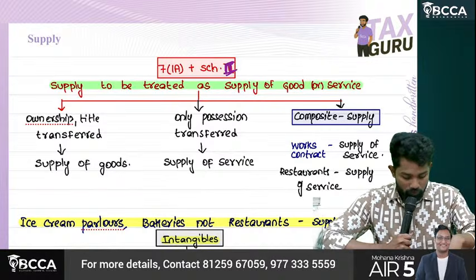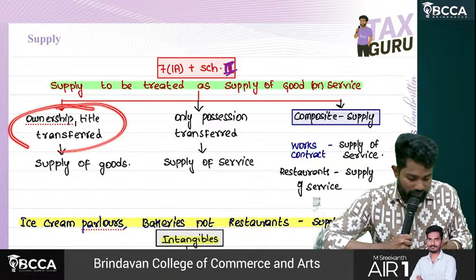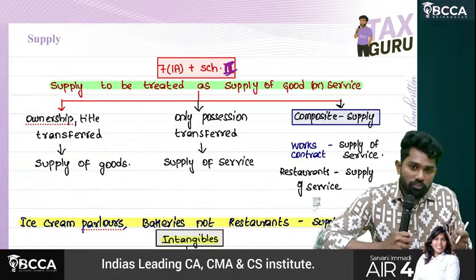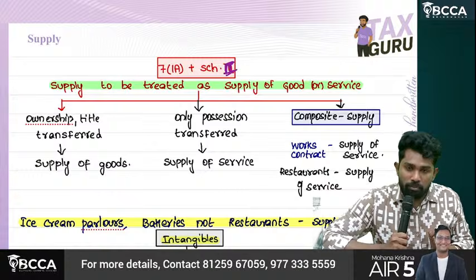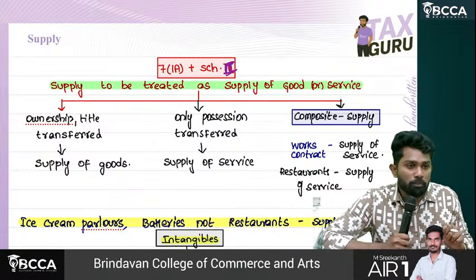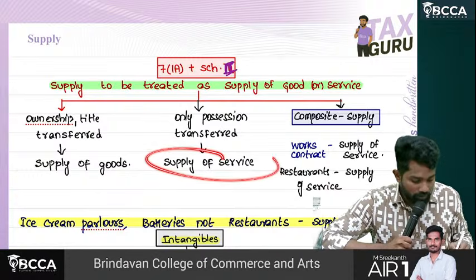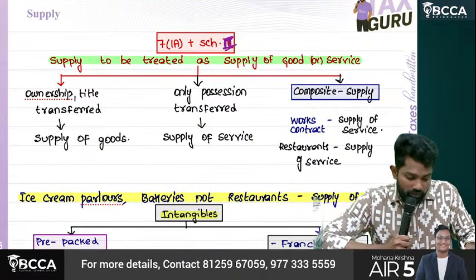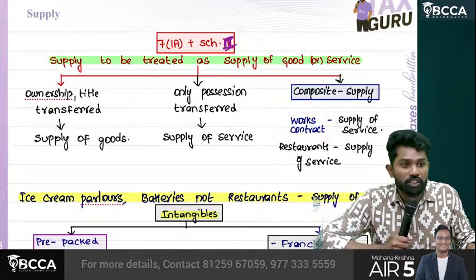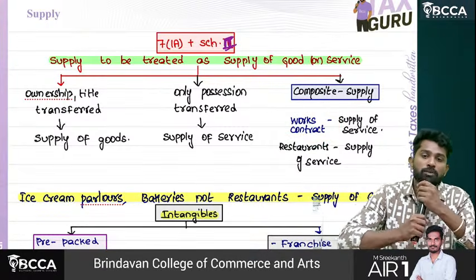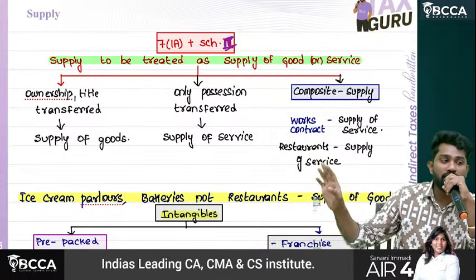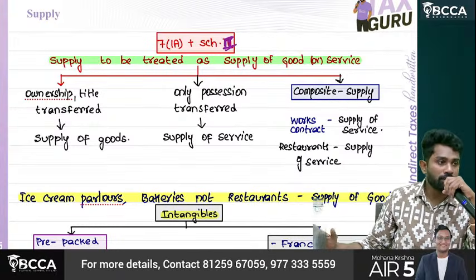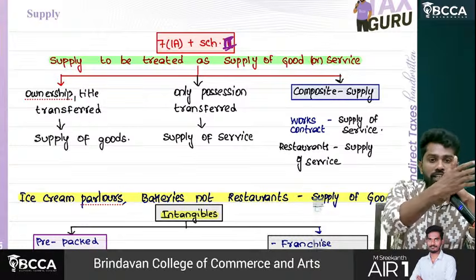So when ownership and title are transferred, it is supply of goods. Only possession: you have that bike with you currently, but it is a rental bike, so you have only possession, not ownership. So it is supply of service. Then composite supply, works contract. What is a works contract, sir? A contract which involves both supply of goods and services with respect to immovable property. In simple terms, I gave a construction contract to a tapi mestri.